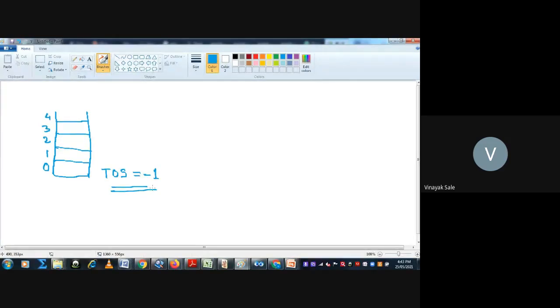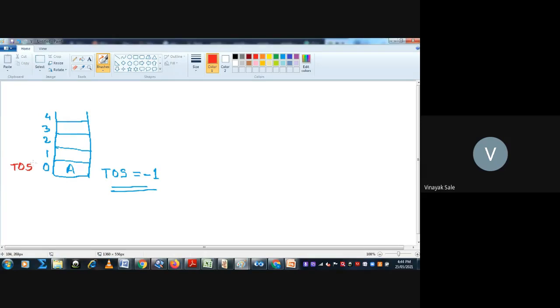Whenever an element is inserted, suppose element A is inserted, then the top of the stack is incremented by 1. So -1 plus 1, TOS indicates 0.